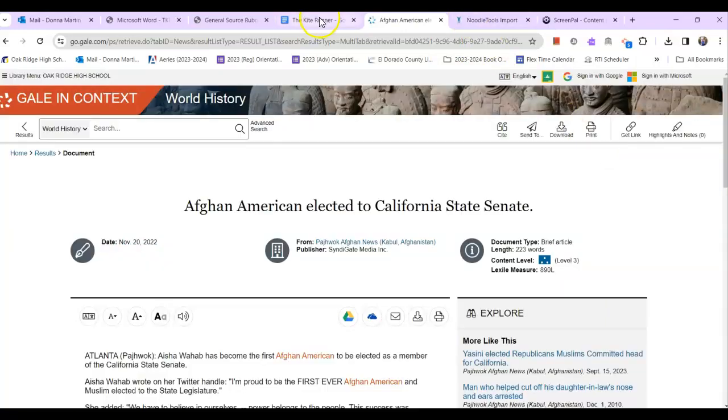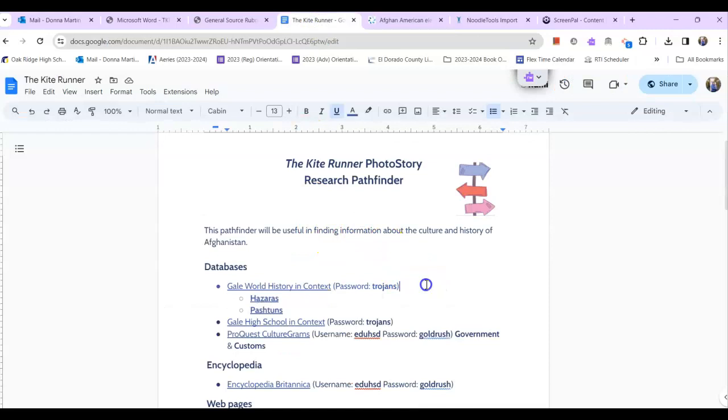With the Pathfinder, I have some specific links for those of you doing the Hazara and Pashtun. I wanted to make sure you had easy access to those. But pretty much most of the topics can be found in Gale, so I would definitely start there.